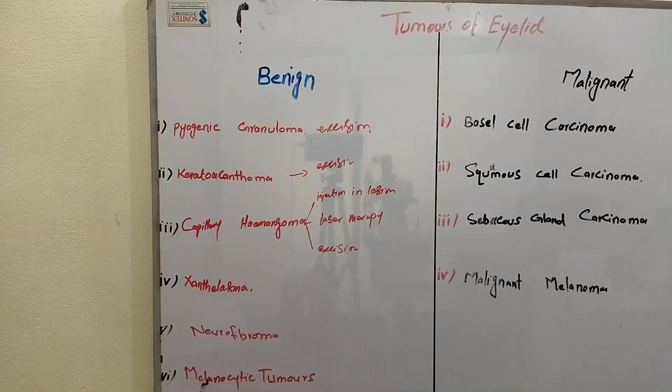Okay. Now the last one is melanocytic tumors. They always develop from melanocytes. Remember, these migrate during embryogenesis. They have uncertain malignant potential. You have to remember all these points.